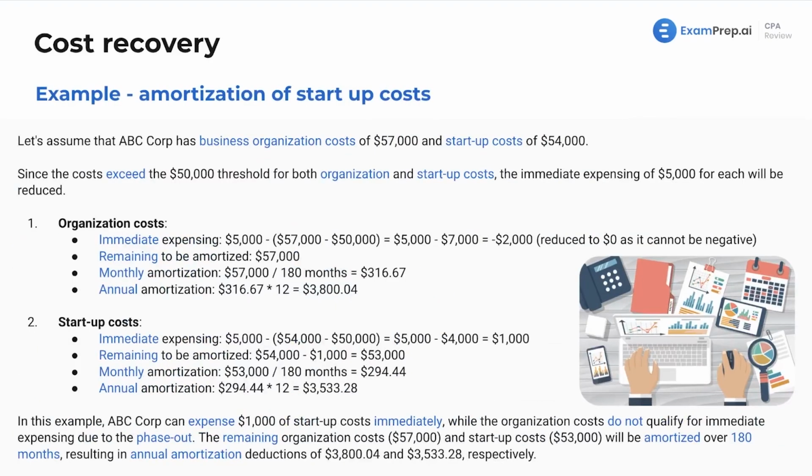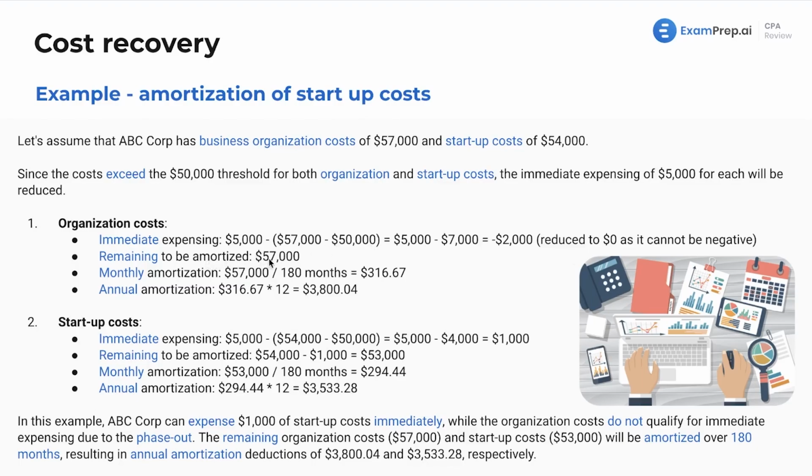It's time to see some examples dealing with the amortization of startup costs. Let's assume that ABC Corp has a business organization cost of $57,000 and startup costs of $54,000. Now, since the costs in both of these cases exceed the $50,000 threshold for both organization and startup costs, the immediate expensing of $5,000 for each will be reduced. How does that work? Well, for organization costs, the immediate expensing, we're going to see that it's $5,000 subtracted by the amount over the $50,000 that it is. So that's essentially canceling it out, right? If it's over $55,000, you're not getting anything.